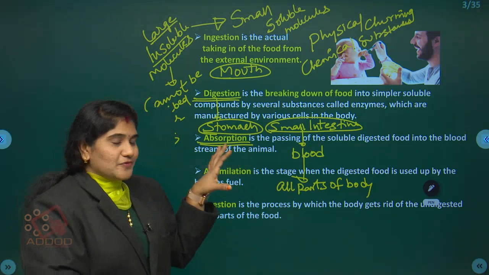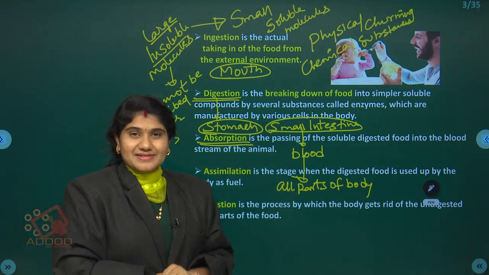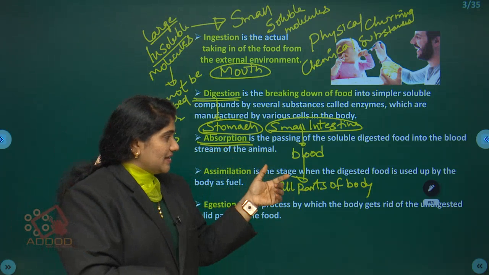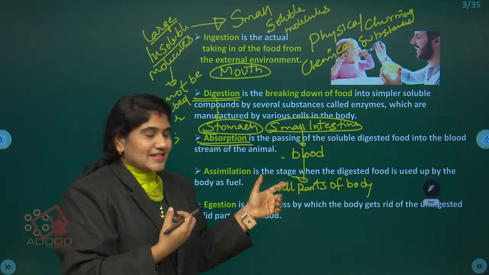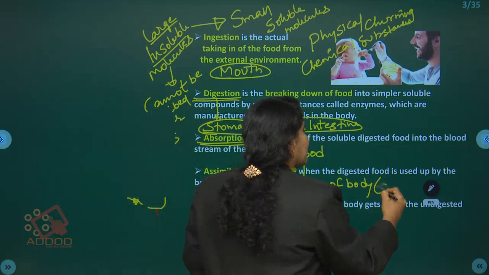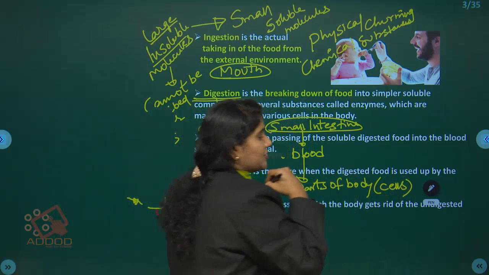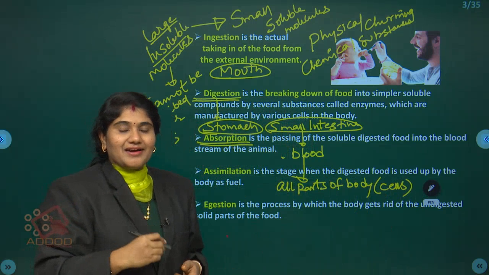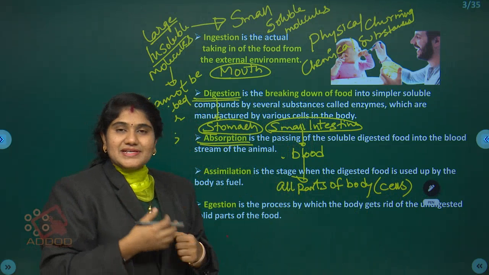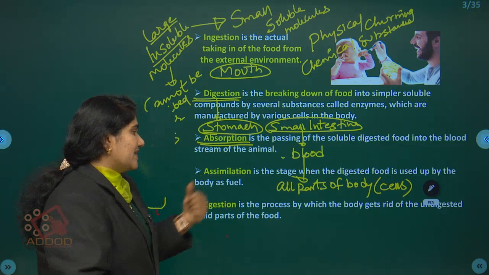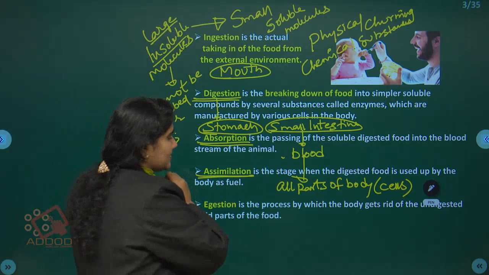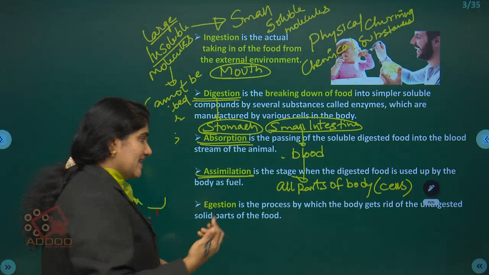Here the digested food materials, which reach all parts of the body through the blood, are used up by the cells. These nutrients are used to produce energy. Finally, in the assimilation process, what is produced? Energy.